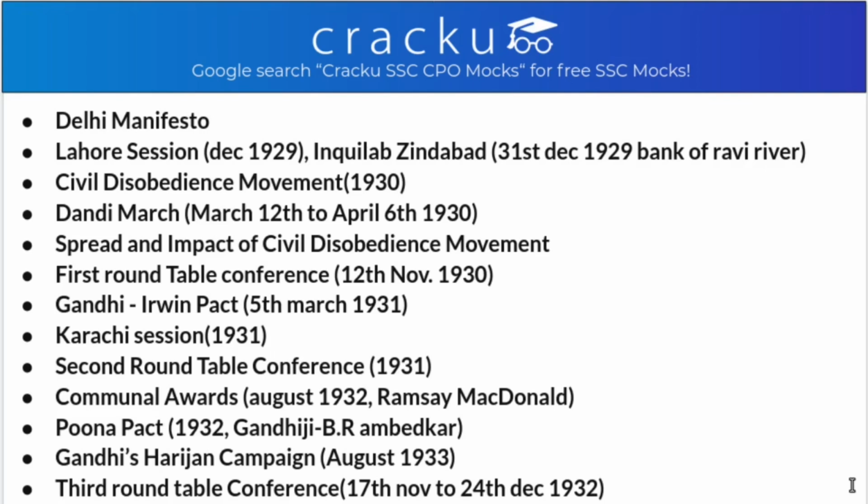After this came the Communal Award. In August 1932, the British Prime Minister Ramsay MacDonald announced the Communal Award, and this is one of the British policies of divide and rule, in which minority status was already given to Muslims, Sikhs and Christians.